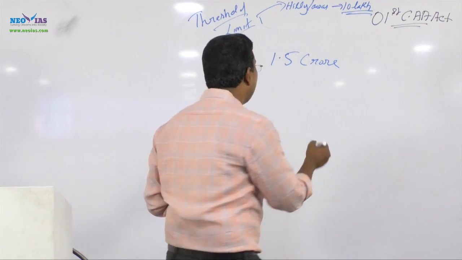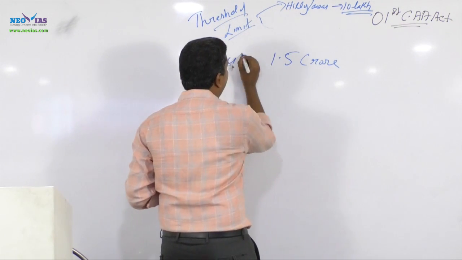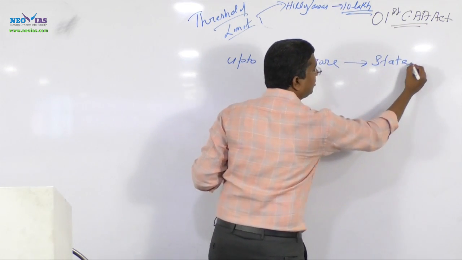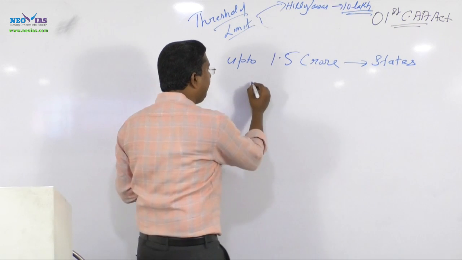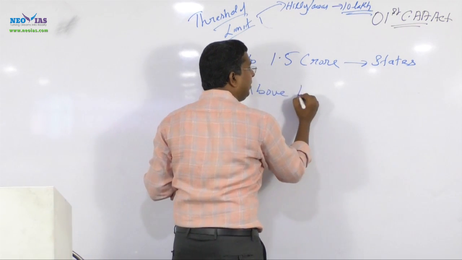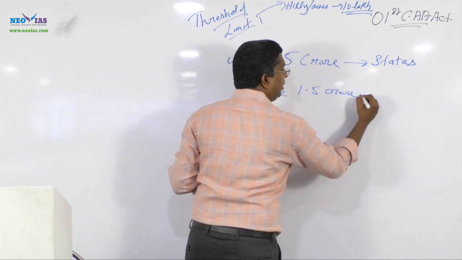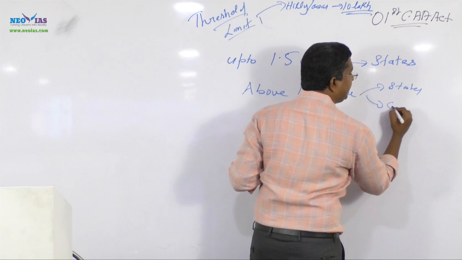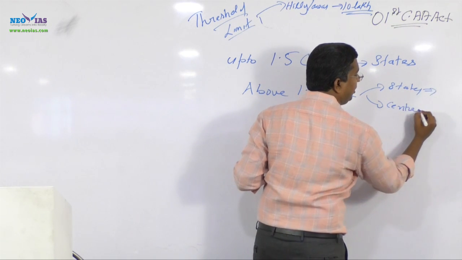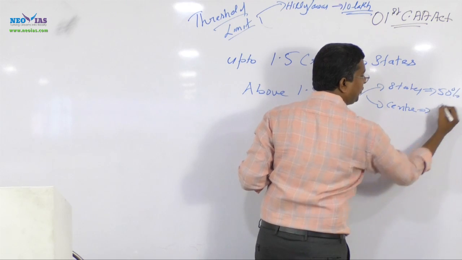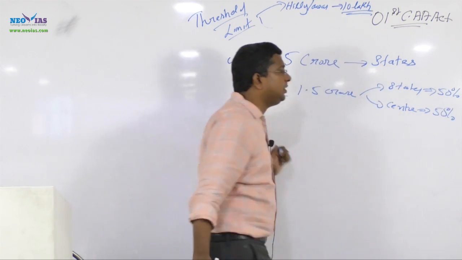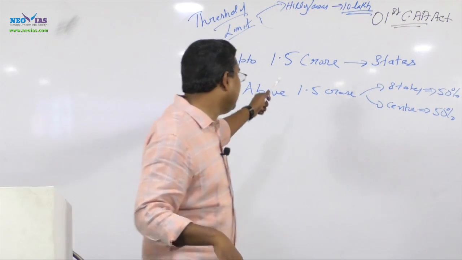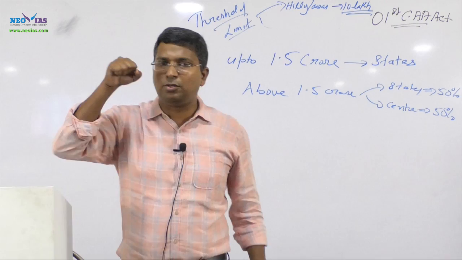Up to 1.5 crore, that power will be given to the states, and above 1.5 crore, it will be shared between states and center equally. Equally means 50% for states and 50% for center. But regarding this, there was the state demand.